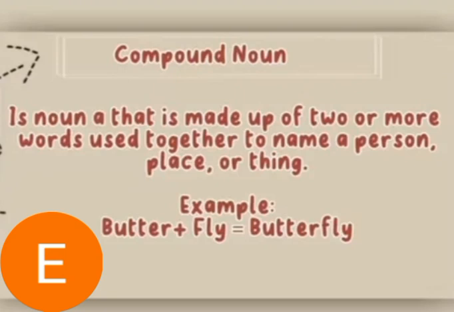Another one is compound noun. A compound noun is a noun that is made up of two or more words used together to name a person, place, or thing. For example, butter plus fly, in order for us to form the word butterfly.